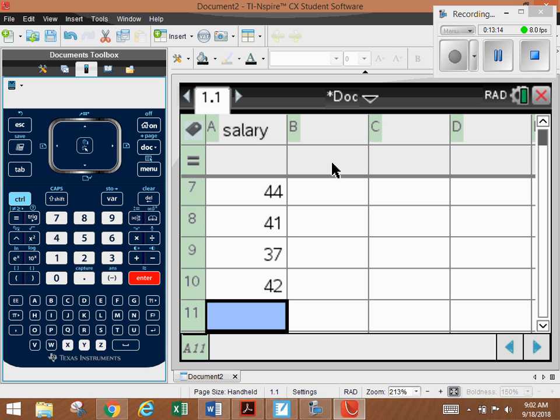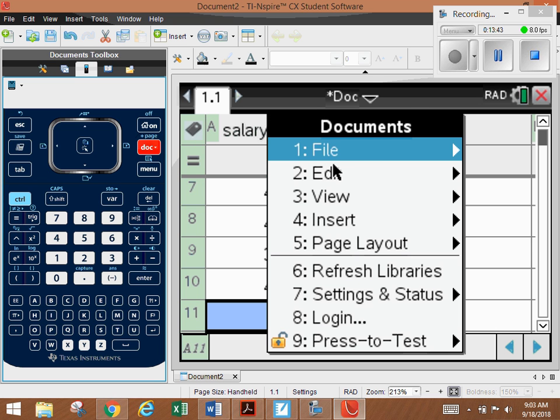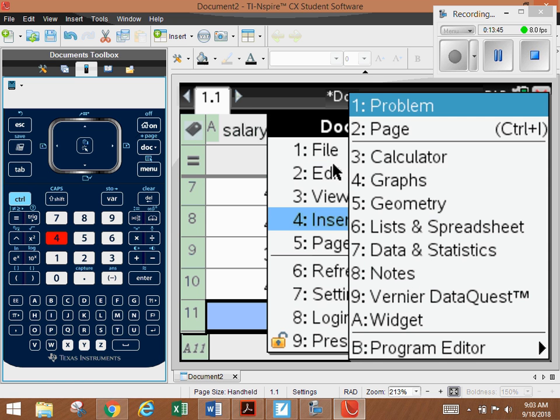And now we want to find... Alright, so you should have this. I obviously forgot to press pause while we were working on this, but okay. So now we need to make some calculations, right? In our document, we're going to have to insert a calculator page in order to make these calculations. So I'm going to hit Doc, Insert, or number 4, and I'm going to put in a calculator.